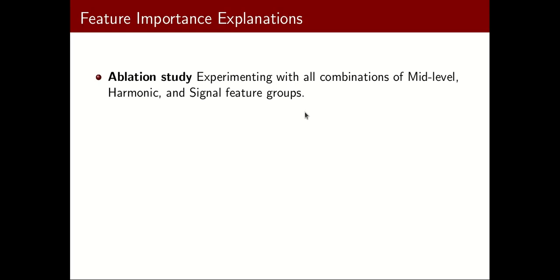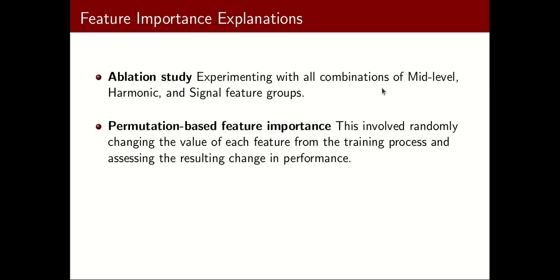For the explainability part of our work, we used four different approaches to try to understand how our models work. The first one is an ablation study, where we experimented by feeding our model with different combinations of feature groups. The second is permutation-based feature importance, where we randomly change the values of features and try to measure how much our model is influenced.